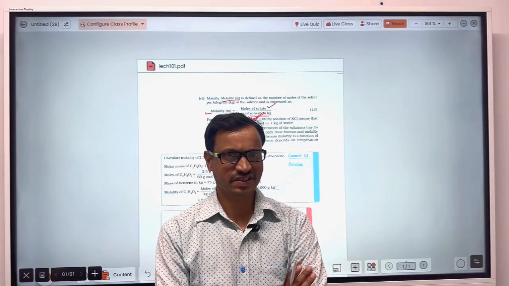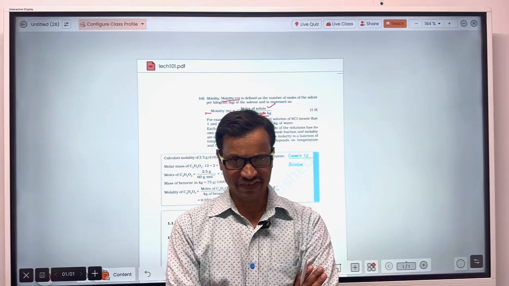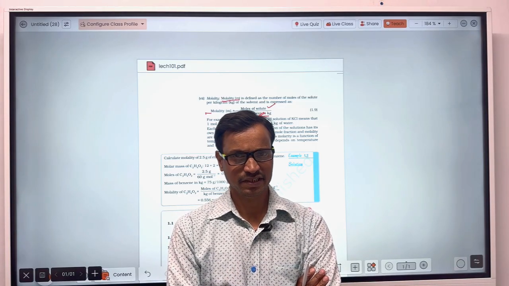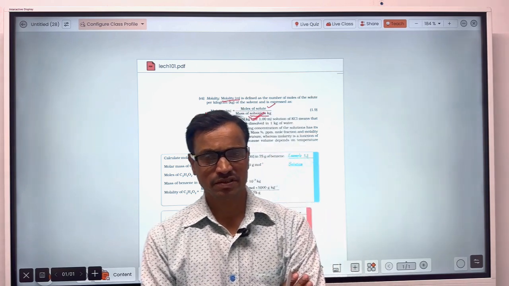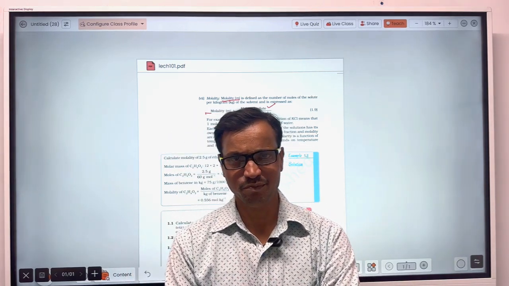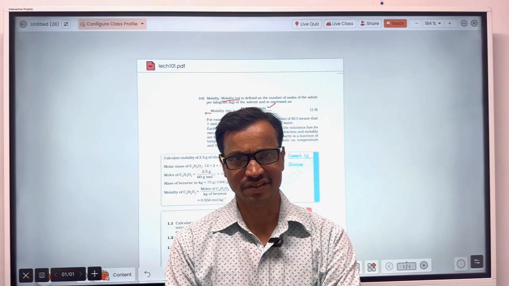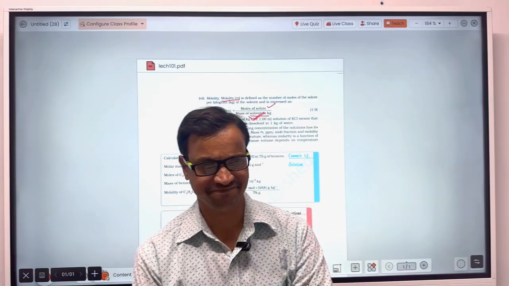You will have to consider the mass of only solvent when calculating molality, while during the calculation of molarity, you will have to consider the volume of the whole solution.